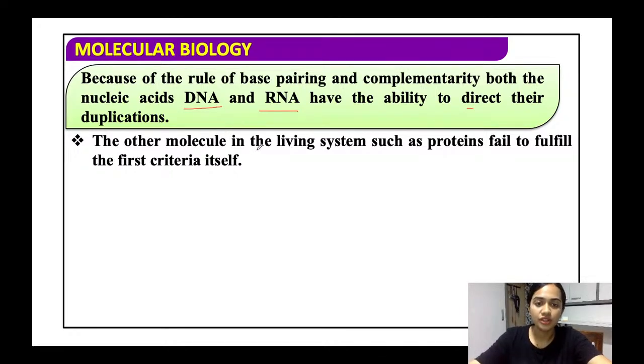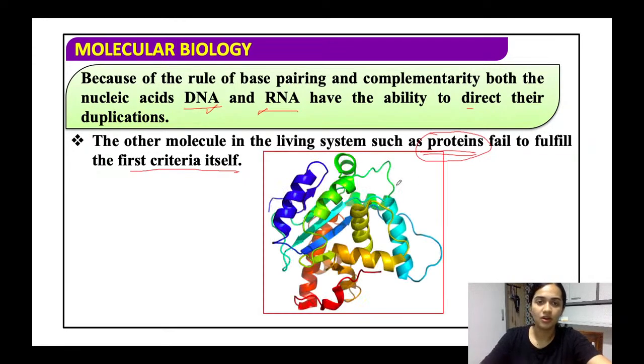So the other molecules in the living system, such as the proteins, fail to fulfill the first criterion itself. DNA and RNA replicate कर सकता है, but proteins जो है वो replication नहीं कर सकते अपने आप. Alright, and DNA and RNA replication क्यों कर सकता है? Because it has the rule of base pairing and it has the complementary structures.